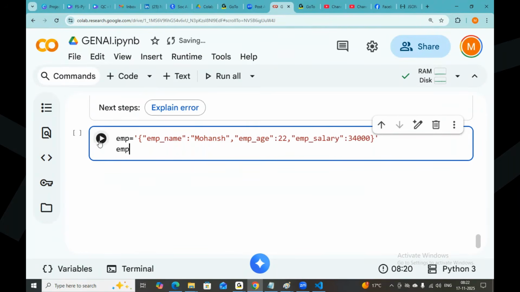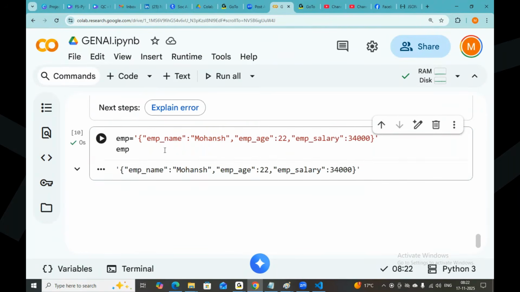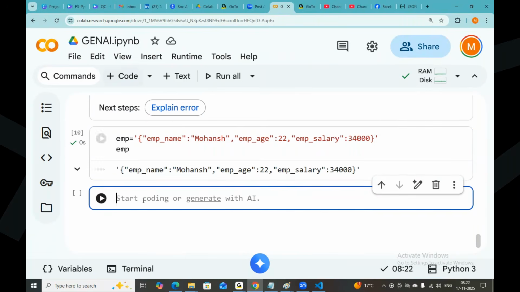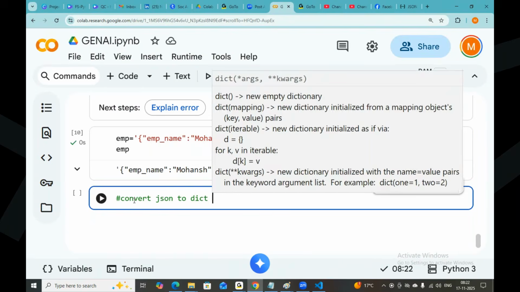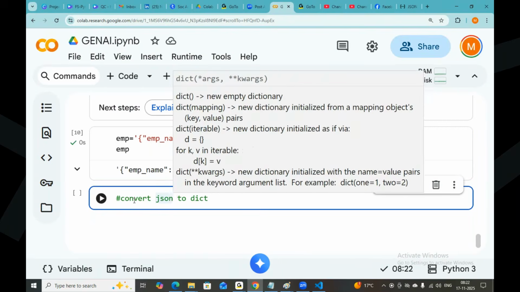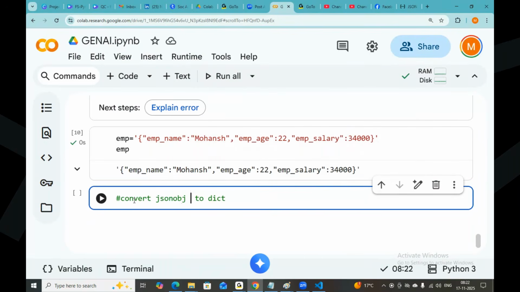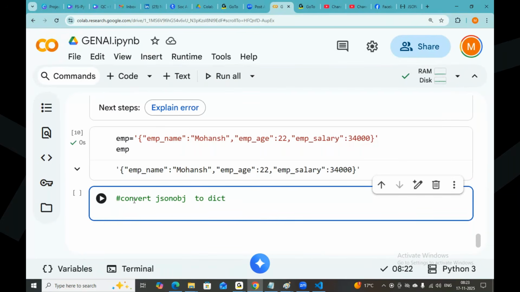So now execute this emp. You can see the emp. That is the JSON object. But my requirement is, I want to convert this JSON object into a dictionary. How to convert it into the dictionary?